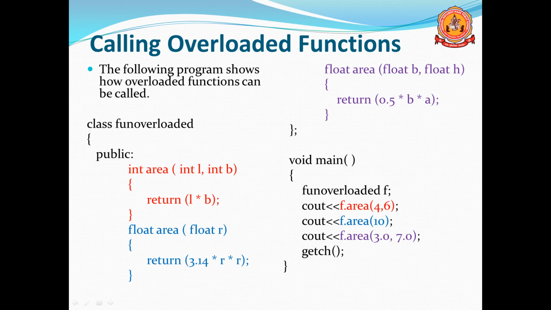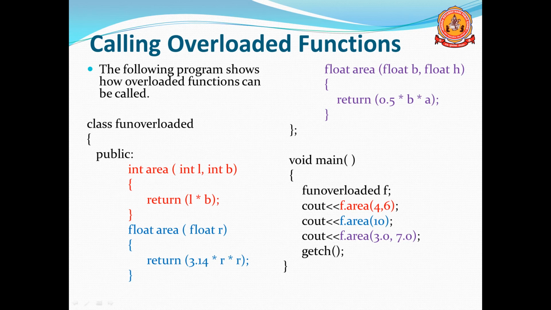So see here, three functions named area; all three have the same function name. But if you see the number of arguments, in the first case two integer arguments, in the second case only one float argument, in the third case two float arguments. So the three functions differ in at least one factor. For example, in the first case two arguments are there. In the second, the number of arguments is changing. In the last function there are also two arguments, and the first function also has two arguments, but here the type is different. So this is actually function overloading.